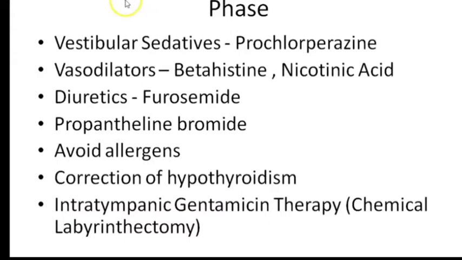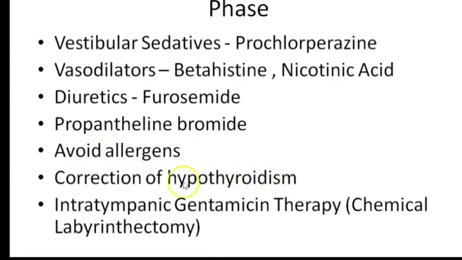Okay, now we are going to see about the treatment for the chronic phase of this disease. The vestibular sedatives like prochlorperazine, vasodilators like betahistine, nicotinic acid, diuretics like furosemide, propantheline bromide. Avoid allergens if he or she is allergic to some of the allergens.